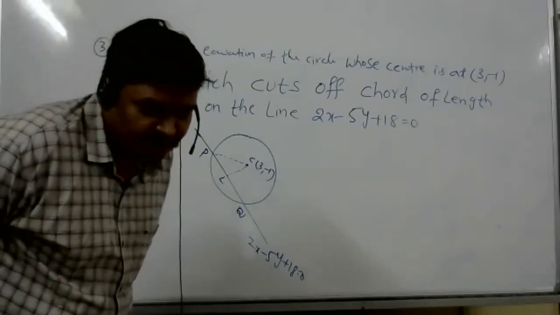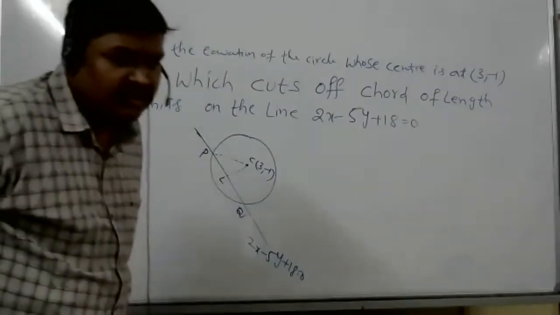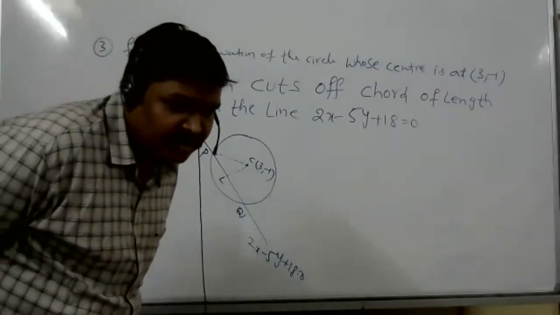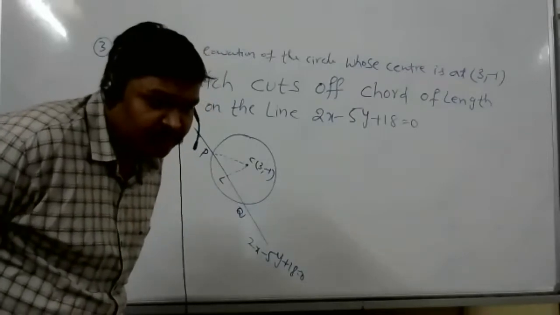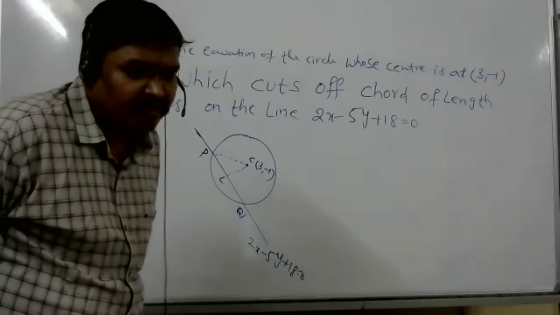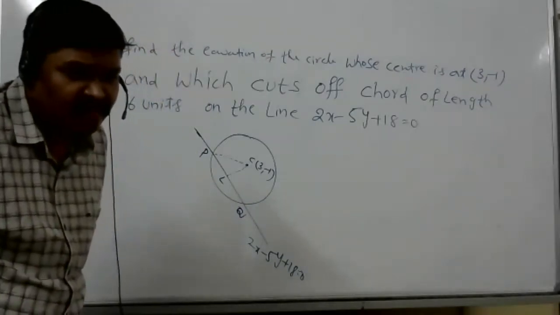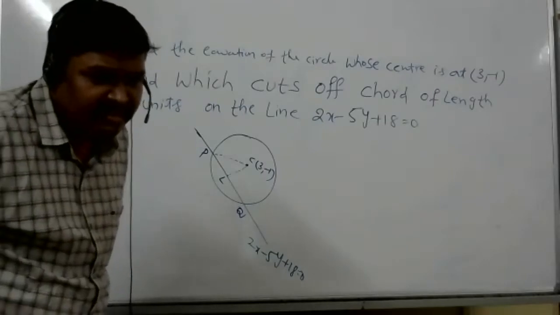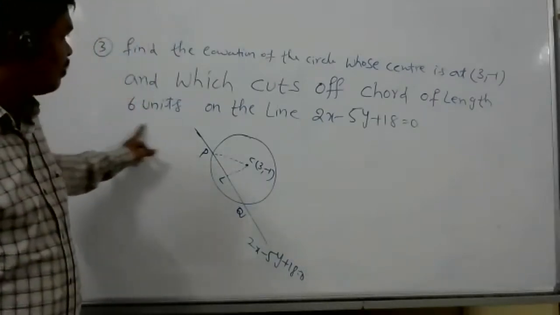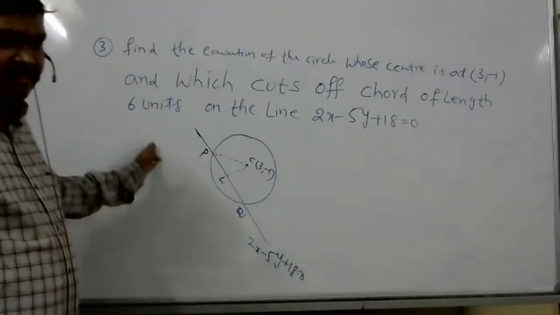Sir, how is it 3? That's a theorem, the perpendicular bisector, 6 by 2. So he's asking how is PL equal to QL? See, 6 units is given, the length of chord. Okay, sir, sorry, I didn't see that.